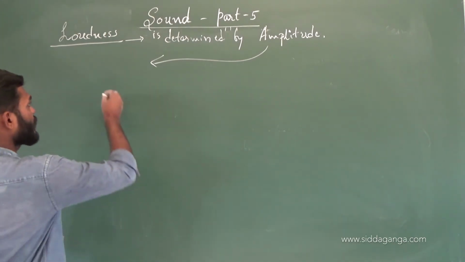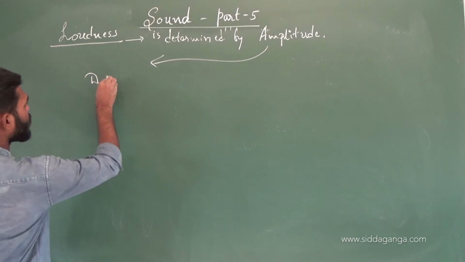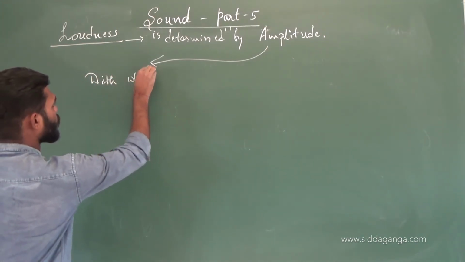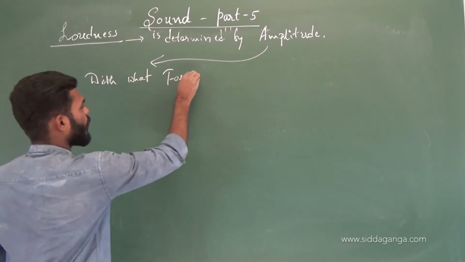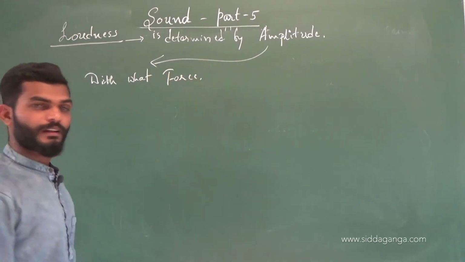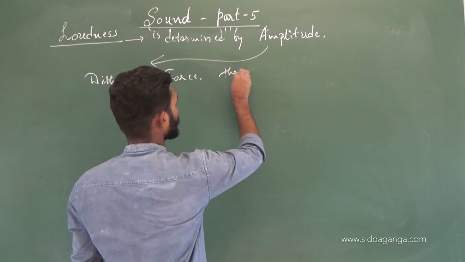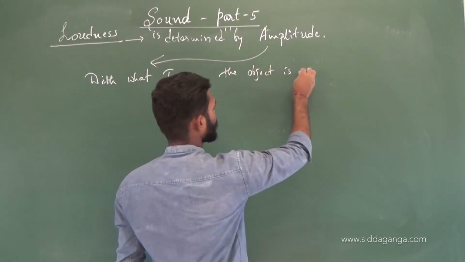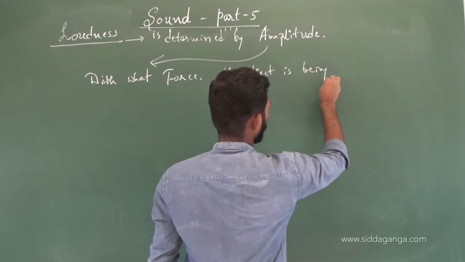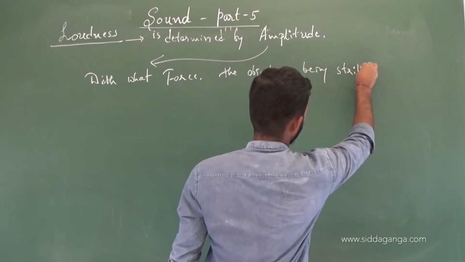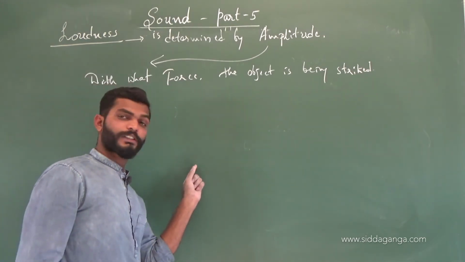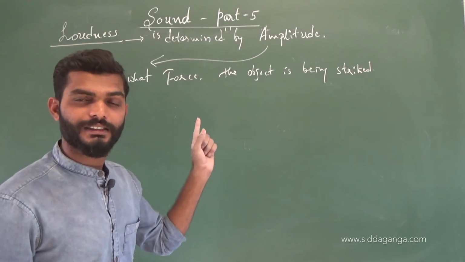Therefore, it depends on with what force you are creating the vibration, with what force the object is struck. It depends on how much force you used to strike the object.